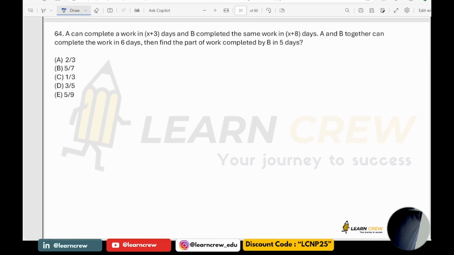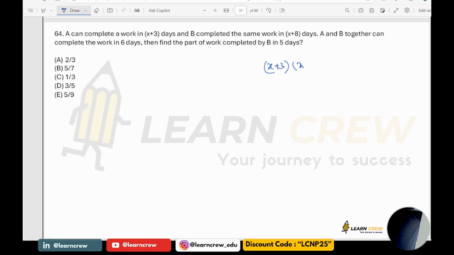A can complete a work in x plus 3 days and B can complete the same work in x plus 8 days. A and B together can complete the work in 6 days. Then find the part of work completed by B in 5 days. So please see here, they together can complete the work in 6 days: xy by x plus y.